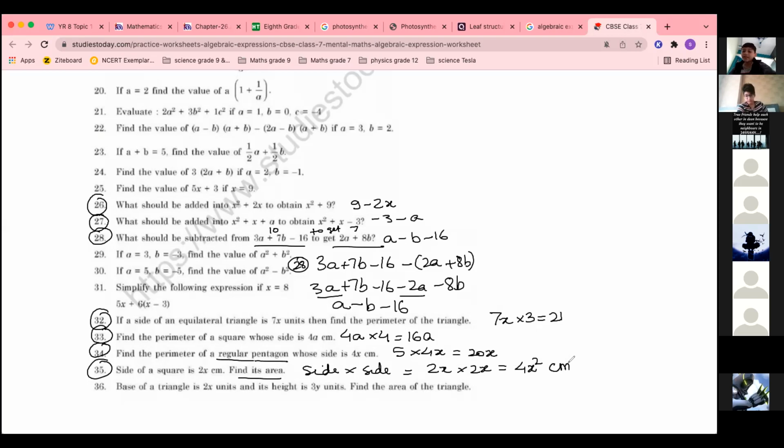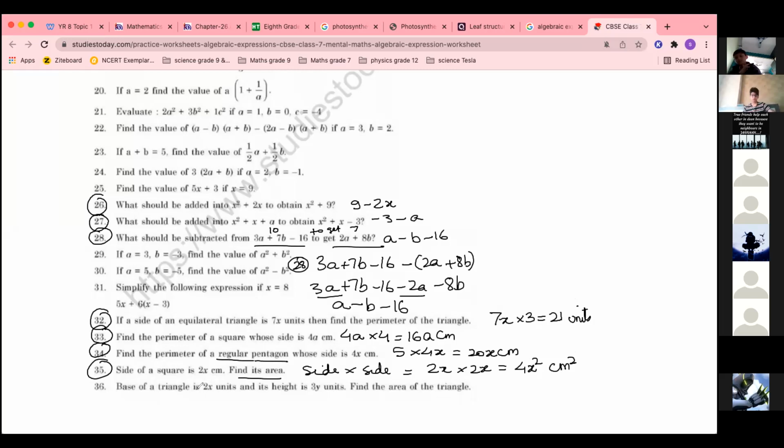4x square centimeter square you have to write. Okay, here everywhere we have to write centimeter square, here it is units. Ma'am, if it will come as 4x cube, so we have to write centimeter cube. Volume is centimeter cube. Area is centimeter square only. Okay, ma'am.